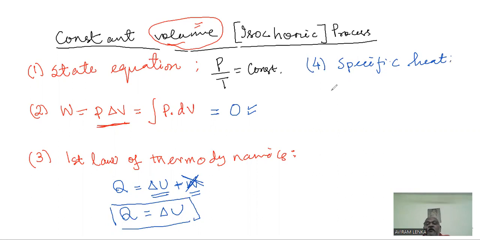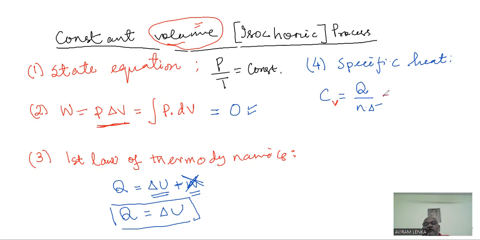It shows different types of specific heat, but the basic formula of specific heat is C equal to Q by N del T, heat absorbed by the number of moles per 1 Kelvin change in temperature. But because it's a constant volume process, here the specific heat is a branded one, that is CV. The specific heat for a constant volume process is known as CV.